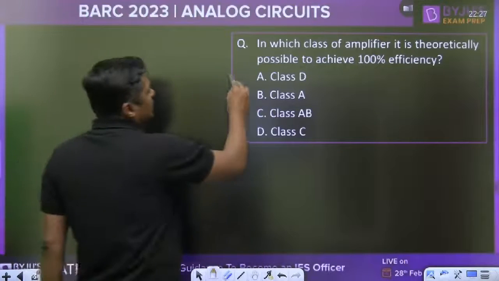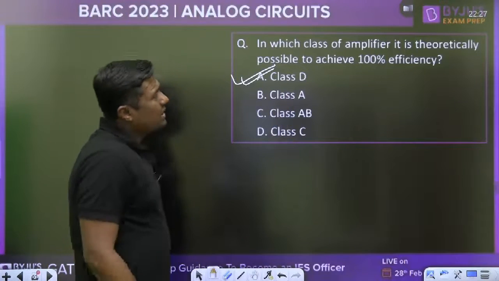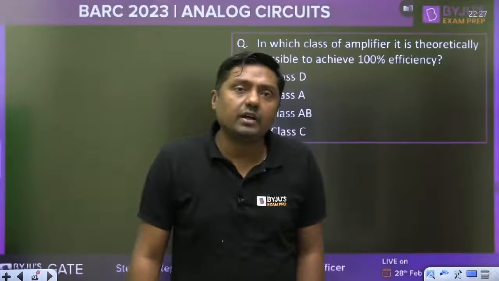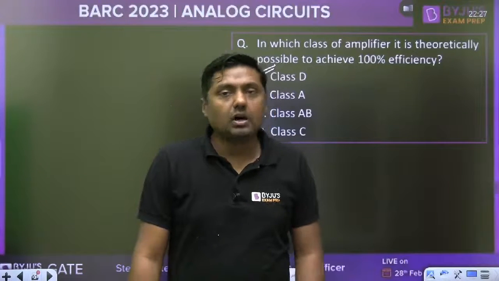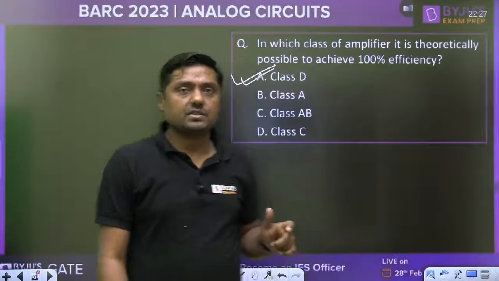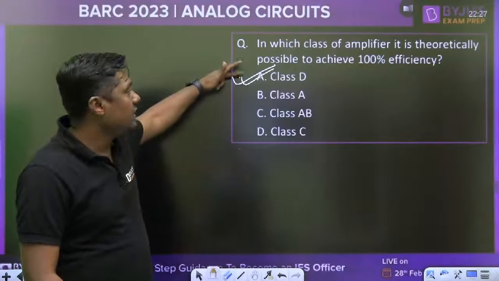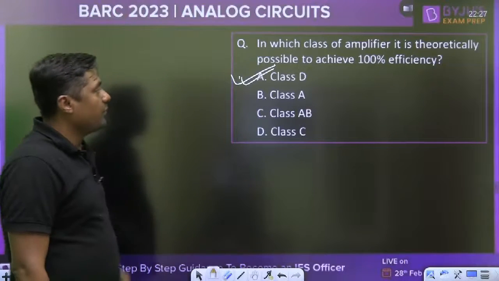That is class D, nearly. Class D is another class, for digital amplifiers. We can achieve around 100% efficiency. This is a different type of amplifier. So class D amplifier. Okay.